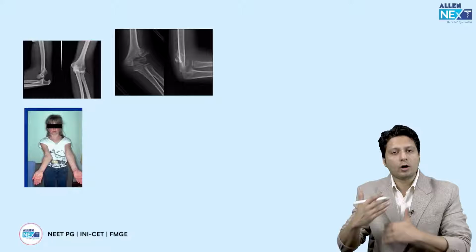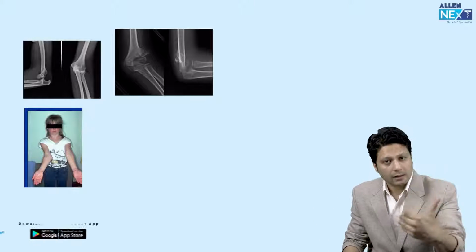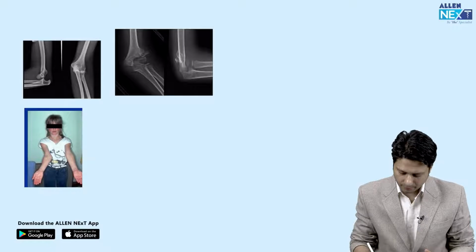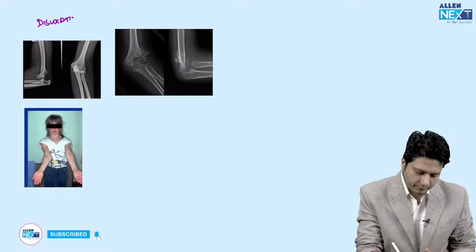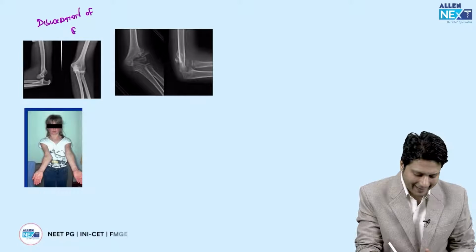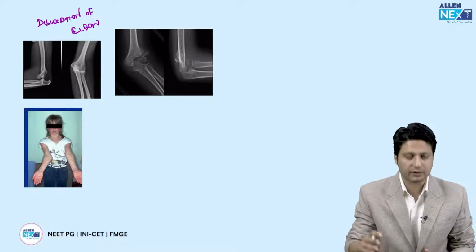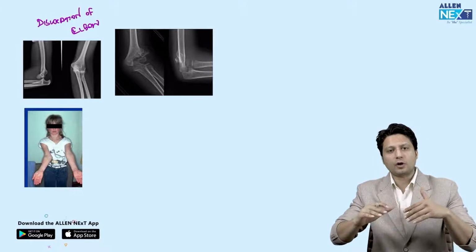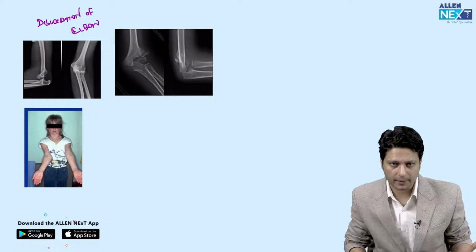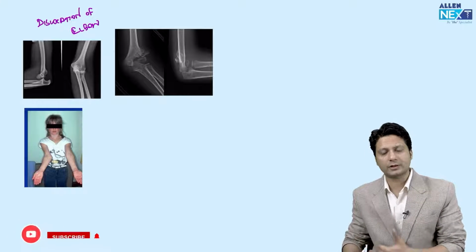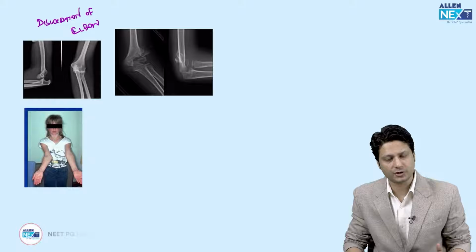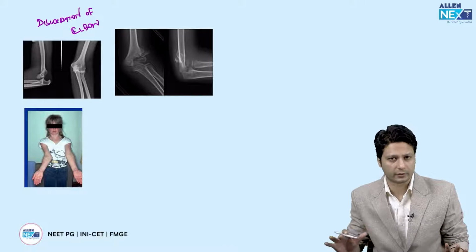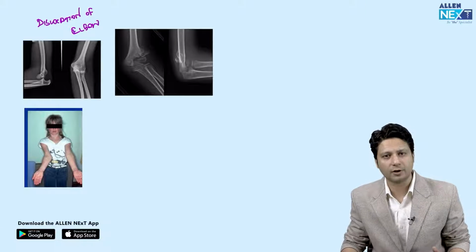सिमिलरली और etiologies हो सकती हैं related to ulnar nerve injury, like there could be a dislocation of the elbow. Now, the dislocation of the elbow does not exclusively result in ulnar nerve injury, लेकिन dislocation of elbow की वजह से ulnar nerve injury होती है. Posterior interosseous nerve injury भी हो सकती है, median nerve injury भी हो सकती है, but majority of the time it is ulnar nerve which is getting injured because of dislocation of the elbow. It is common. So this could be the etiology.